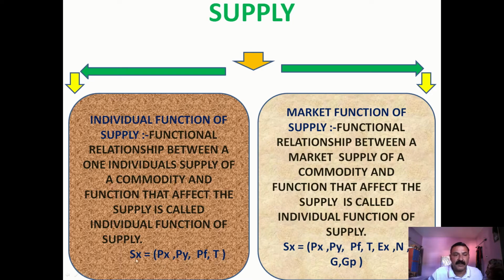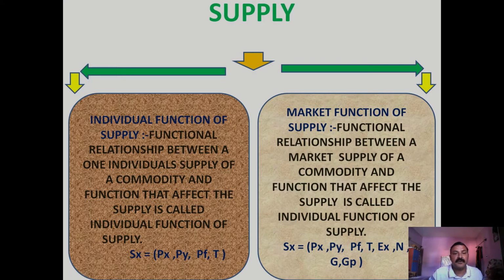What is this? The supply of commodity X is a function of the factors affecting it. Px means the price of the commodity which we are selling. Py means the price of substitute or complementary goods.